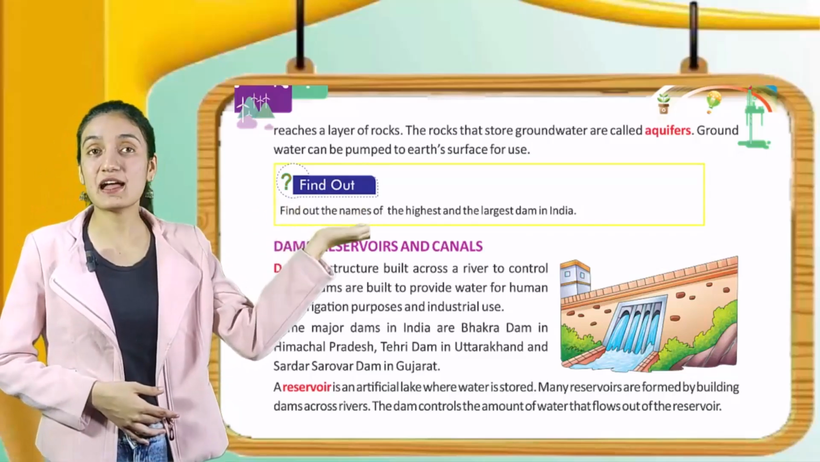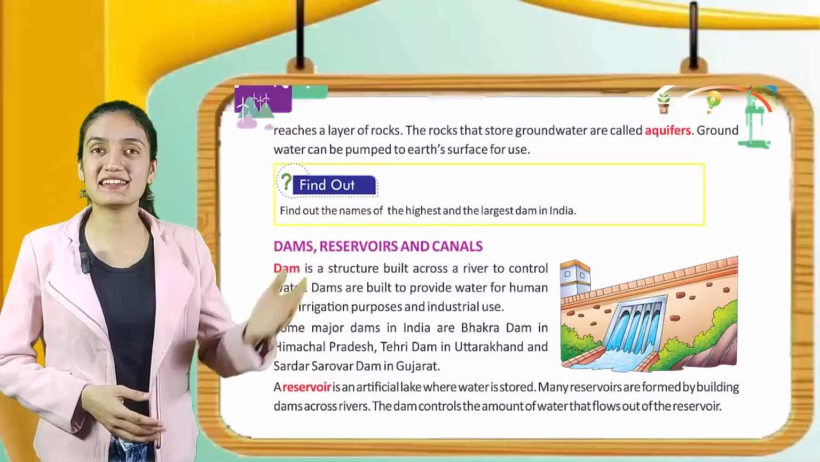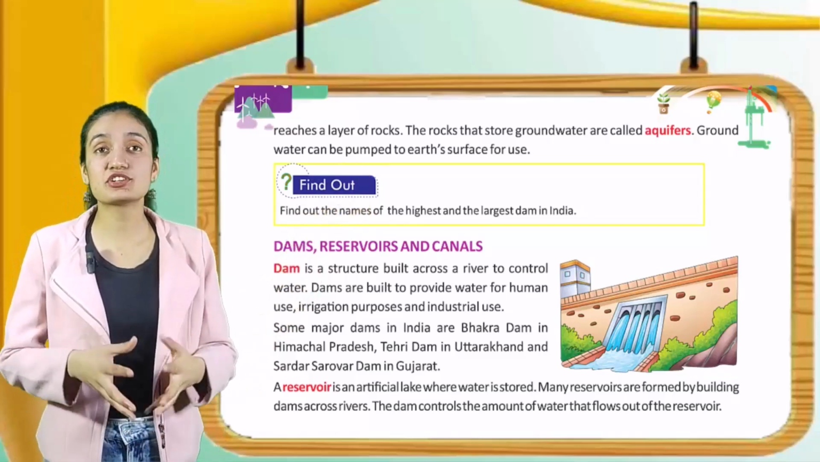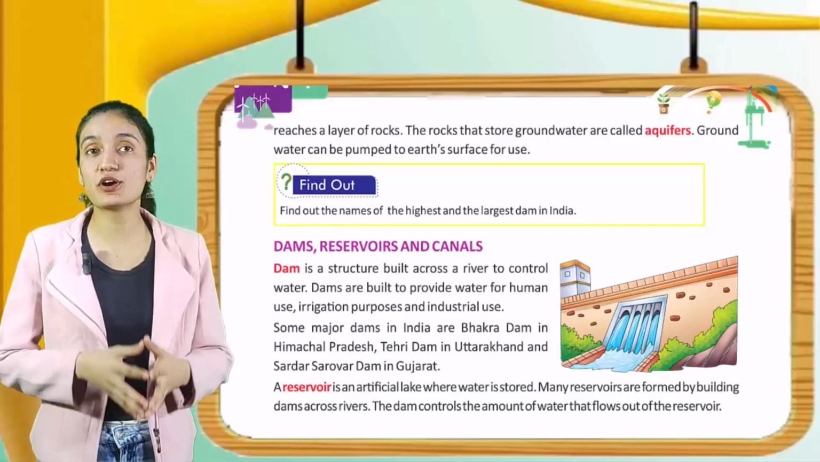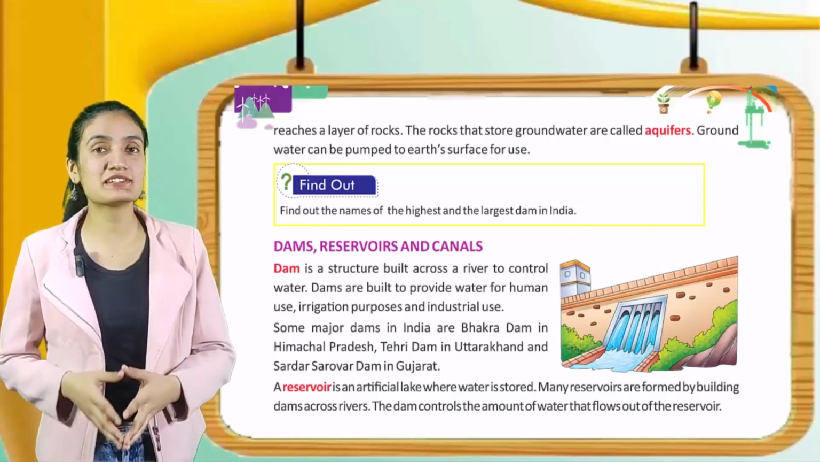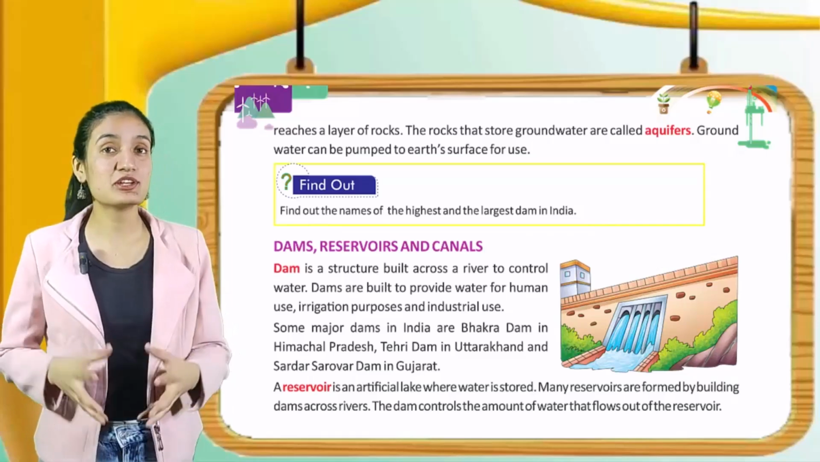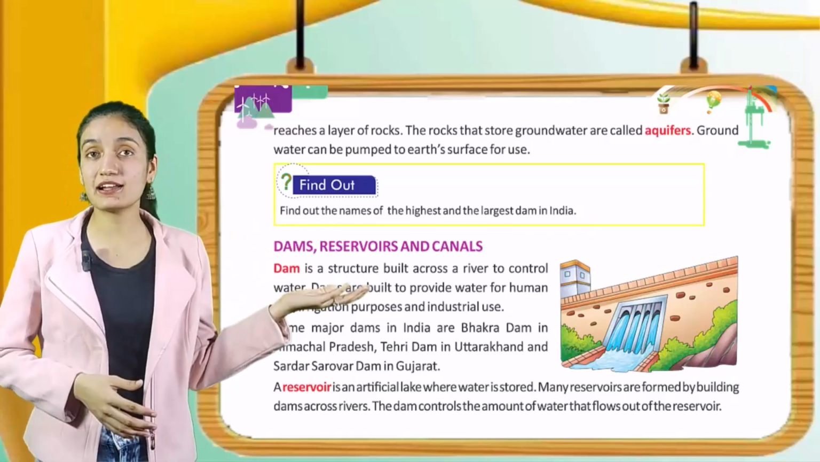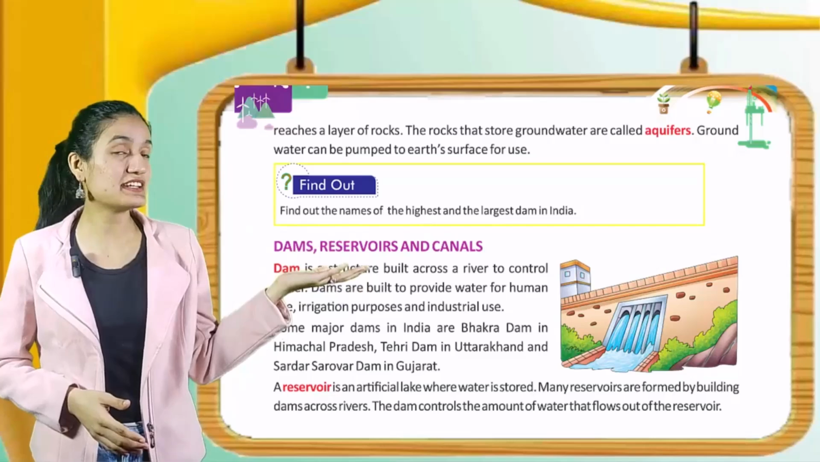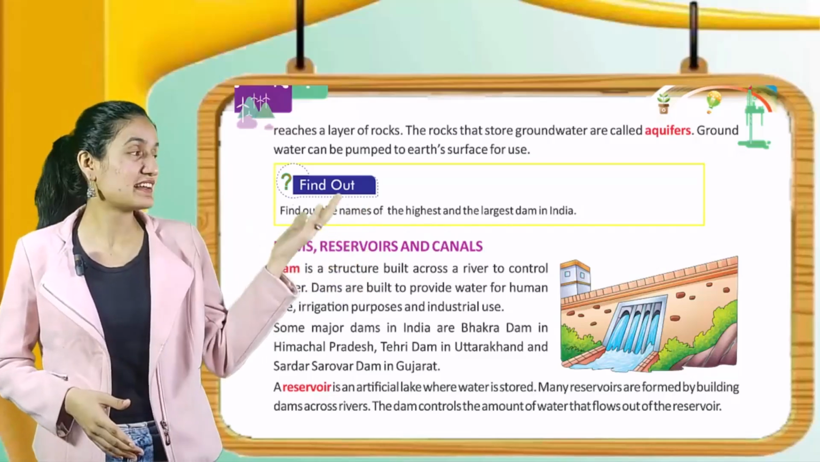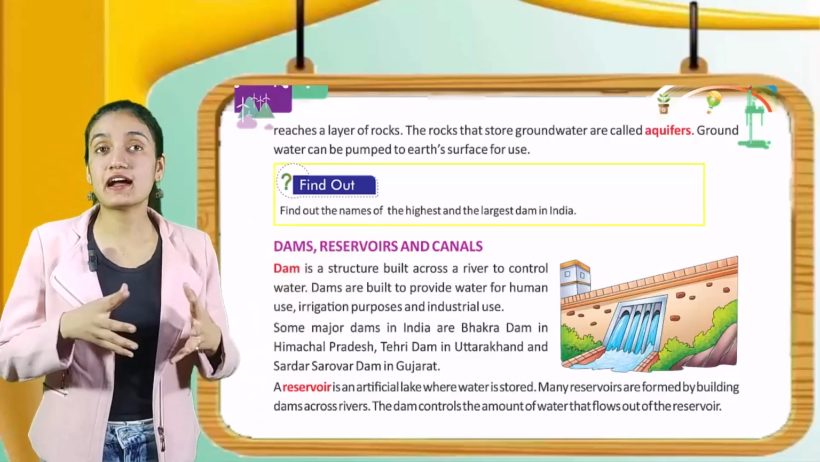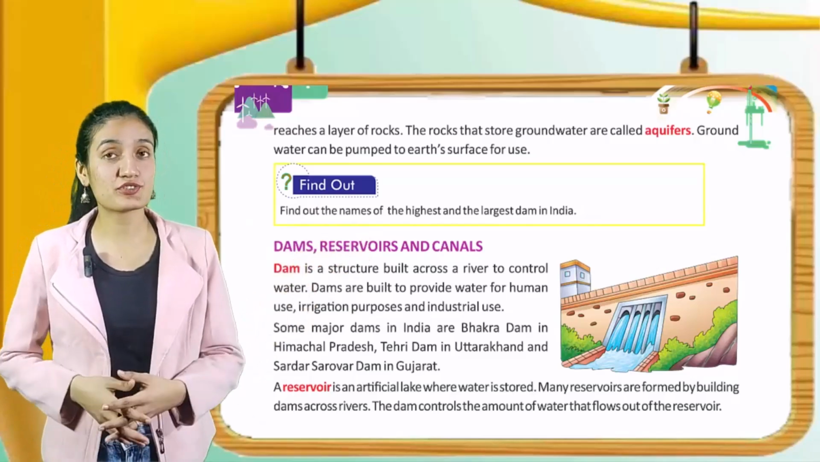Let's see dams, reservoirs and canals. A dam is a structure built across a river to control water. Dams are built to provide water for human use, irrigation purpose and industrial use. Some major dams in India are Bhakra Dam in Himachal Pradesh, Tihri Dam in Uttarakhand and Sardar Sarovar Dam in Gujarat.